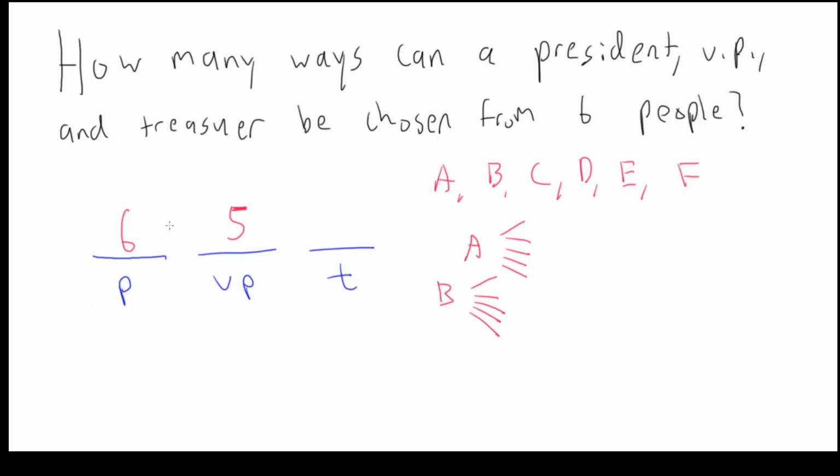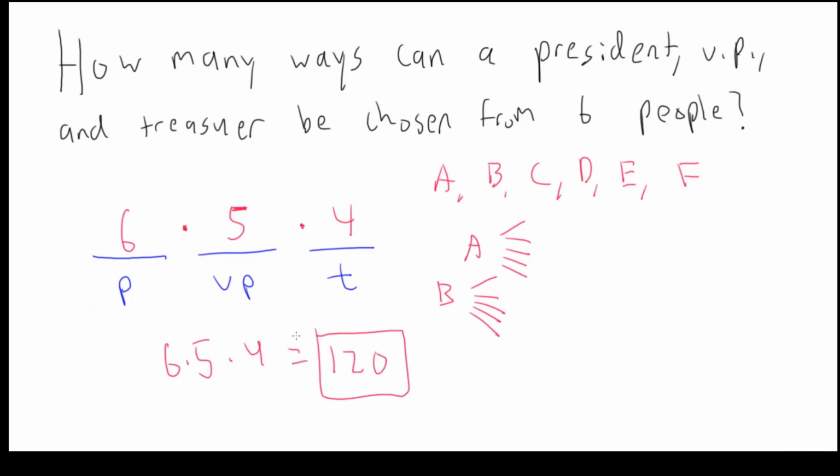So that's why, in order to get the total number of ways that you could choose a president and vice president, you would multiply these together. And then for each of those 30 ways, there are 4 ways that you could choose a treasurer. Because if you've already chosen 2 people, then there are 4 remaining people to choose from. So in total, the number of ways that we could choose a president, vice president, and treasurer from those 6 people would be 6 times 5 times 4, which is equal to 120.